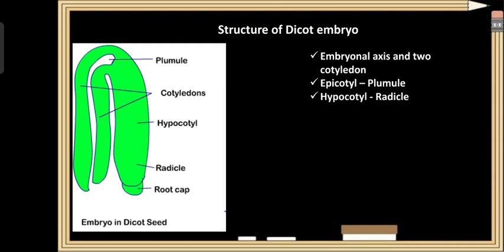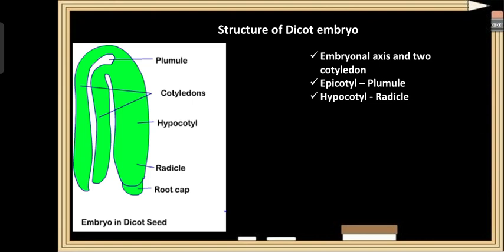Okay, if you come across the structure of the dicot embryo, the dicot embryo has an embryonal axis and two cotyledons. The portion of the embryonal axis above the cotyledon is called epicotyle that develops into the plumule or stem part of the plant body, and the portion found between the cotyledon is called hypocotyle that develops into the radicle or the root tip of the plant body.